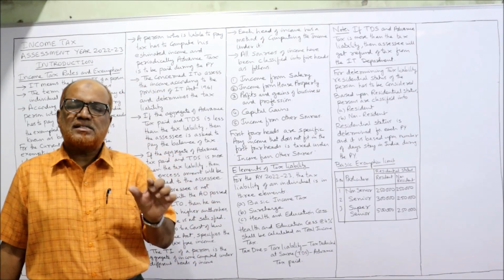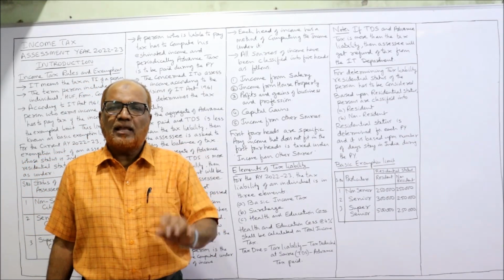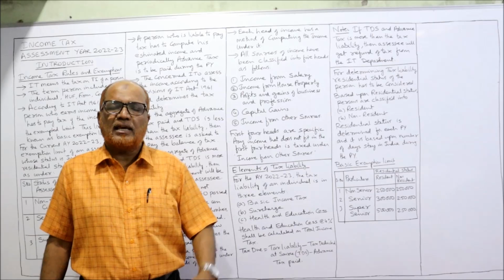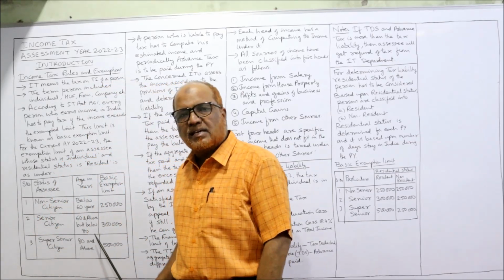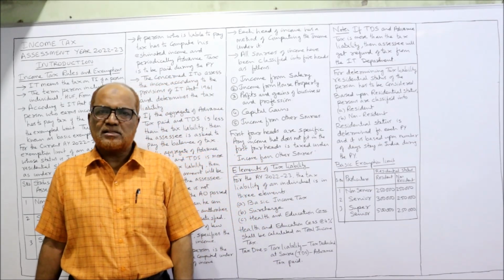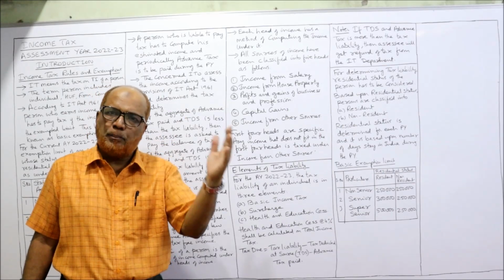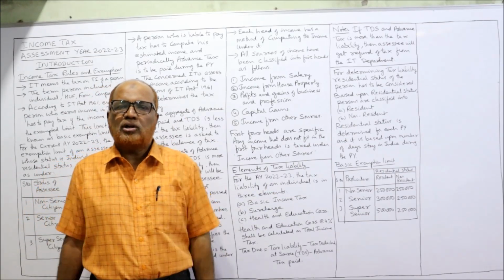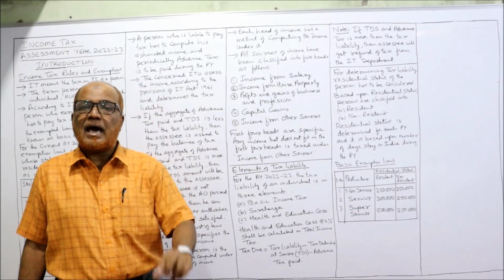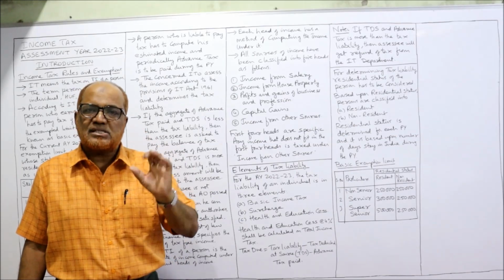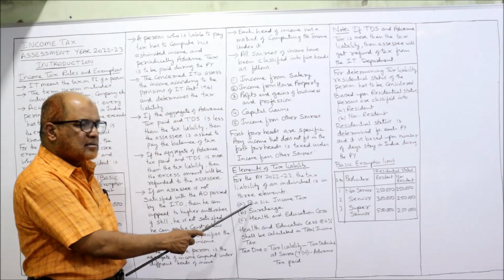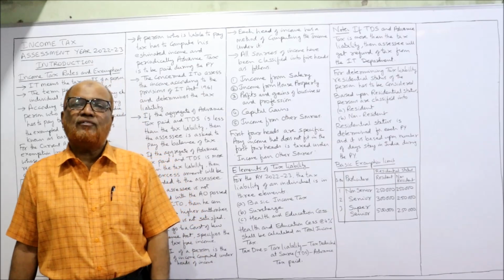Now, first of all, basic income tax. By applying the rates, we calculate the basic income tax. The rates of tax I will explain to you in the next video. In the present video I have explained to you about the basic exemption. Up to 2,50,000, no tax will be there. If a person earns 2,50,000 in the previous year or less than 2,50,000, there is no tax at all. Right? If it is more than 2,50,000, different slabs are given. In the next video I will explain to you about the slabs. Applying the slabs, we calculate the income tax, that is called basic income tax. To this you add surcharge if it is there.